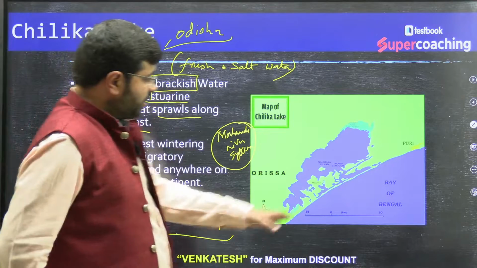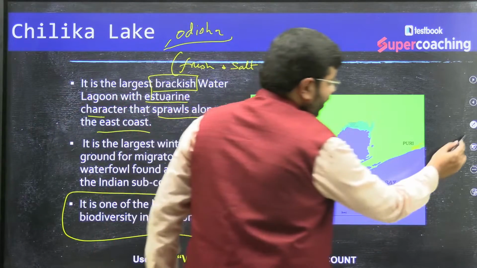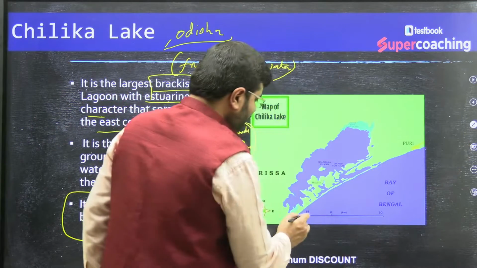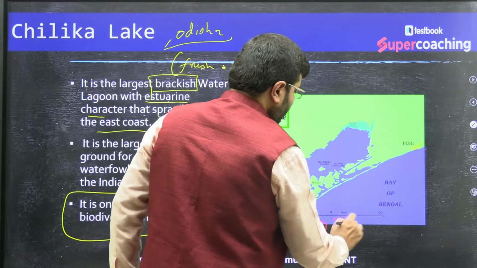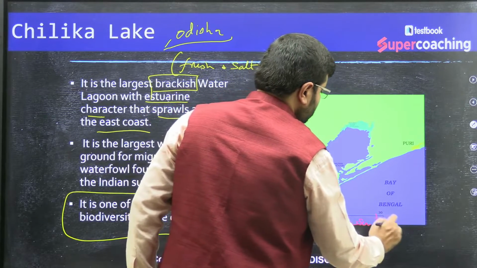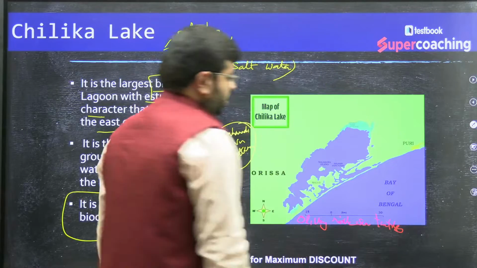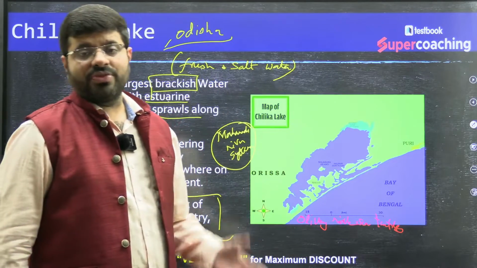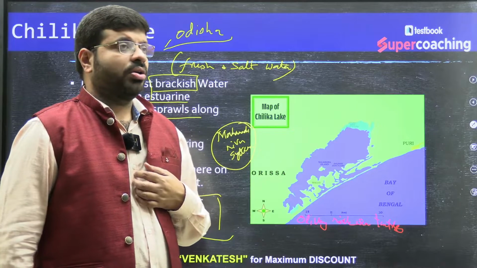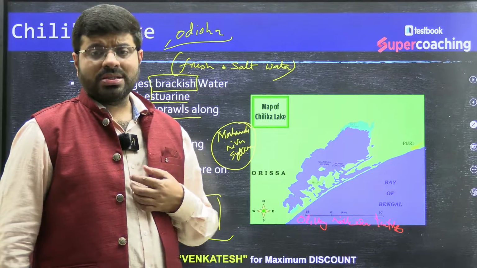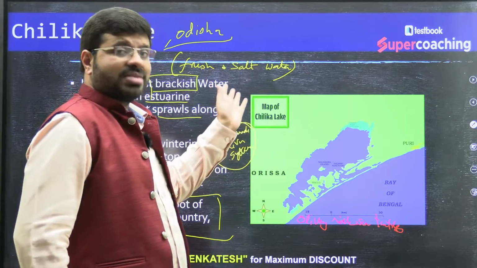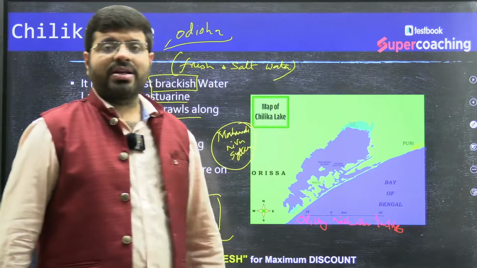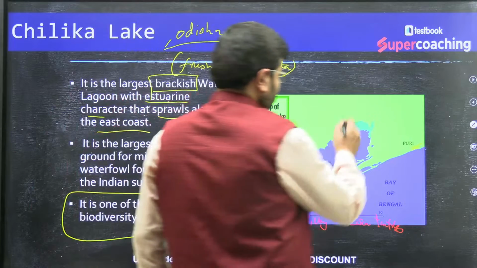Very near to Chilika Lake, here you will find olive ridley sea turtles. You can see some of the sanctuaries associated with saltwater crocodiles. Gharial will be found in the central parts of India, whereas here you will find saltwater crocodiles.